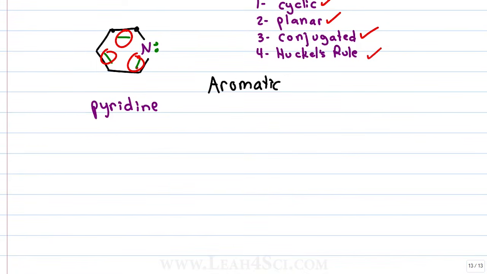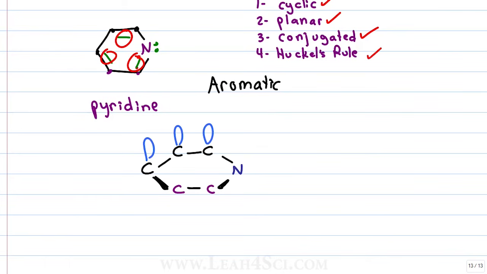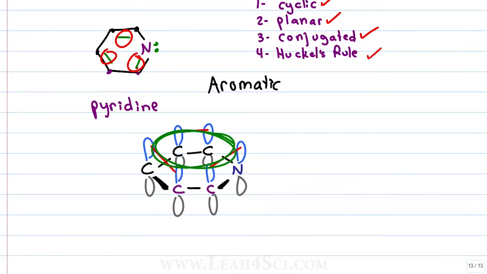We'll show these 3 carbons in black, and the forward carbons in purple, and nitrogen on the side. We'll show the upper part of the p orbital in light blue, including on nitrogen, and the lower part in gray. And look what happens. We have a pi bond here, we have a pi bond here, and we have a pi bond here. That is a clearly resonating system, but what about the lone pair?